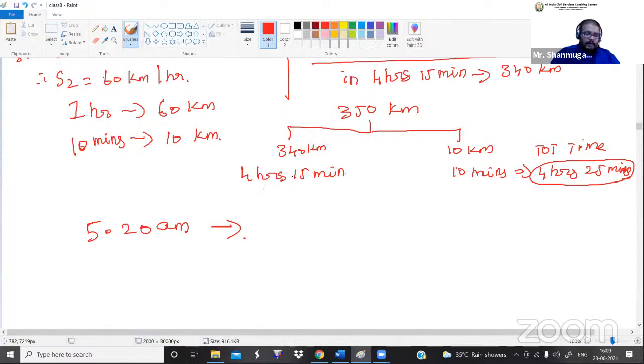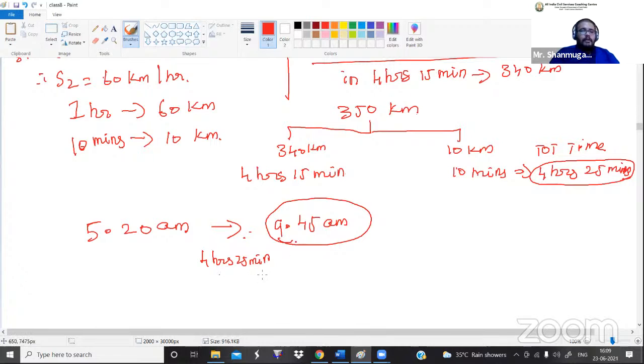Morning 9:45 a.m. That is 4 hours 25 minutes later. He will reach the city by 9:45 a.m. Do you understand? So this is your answer, 9:45 a.m. Actually, 4 hours 25 minutes is a time duration.